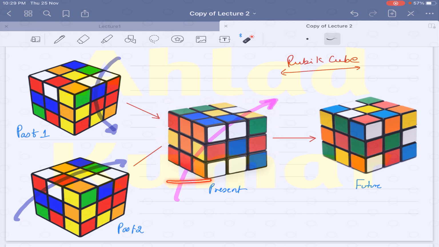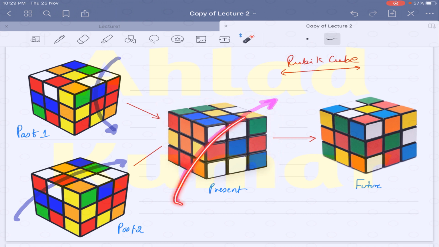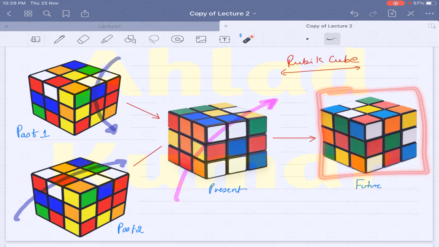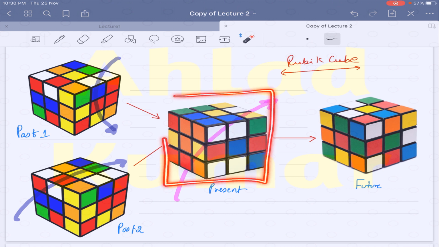If you are at this particular point, this is your present state, and if you turn this cube in either direction, then you will be moving to the futuristic state, which can be represented in this way. And in the past, you might have had this state or this state from where you reached this particular state.